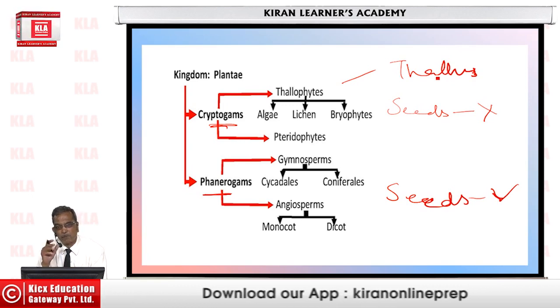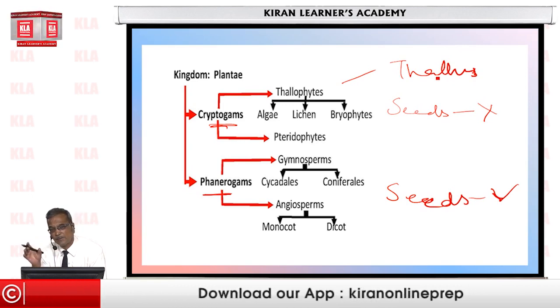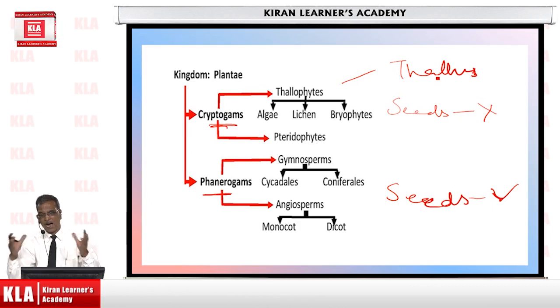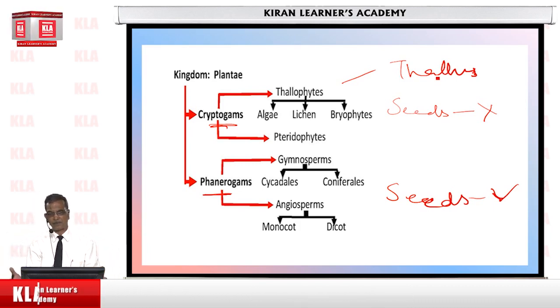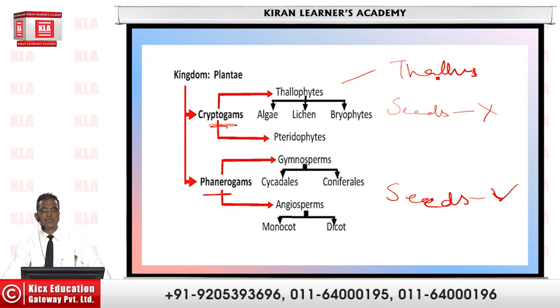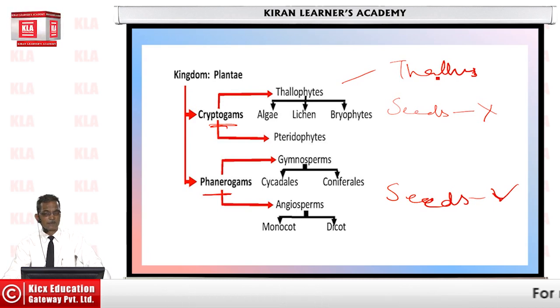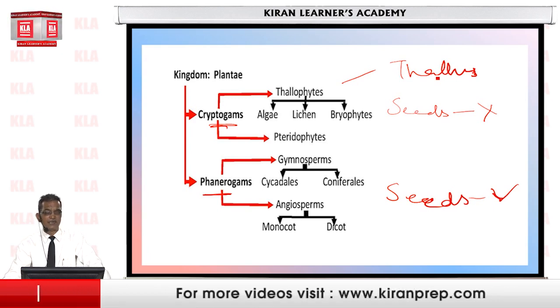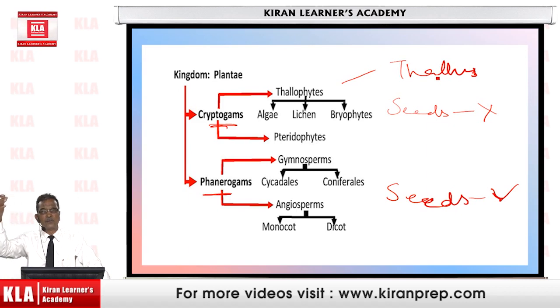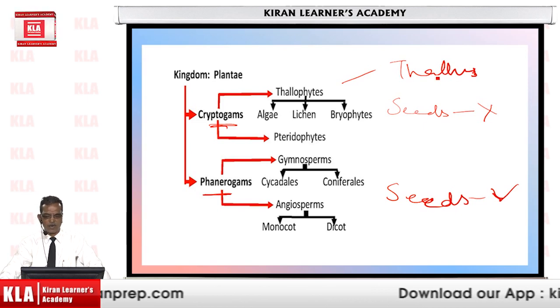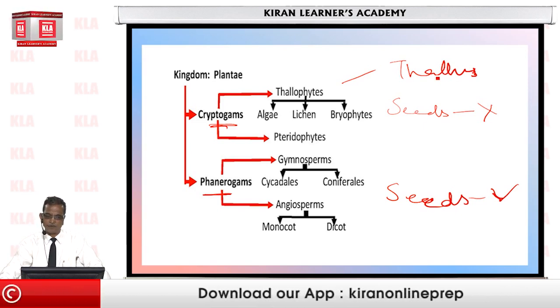Thallus means a plant structure in which there is no stem, no root, no leaf, no flower. That means the plant is not differentiated. It is just like a mass, like a piece of bread. If the structure is like that, without any differentiation, we say that the plant belongs to thallophytes. But if you can differentiate the parts of the plant into stem, root, leaf, etc., then it is no more a thallophyte, but it can be a pteridophyte or a phanerogam.